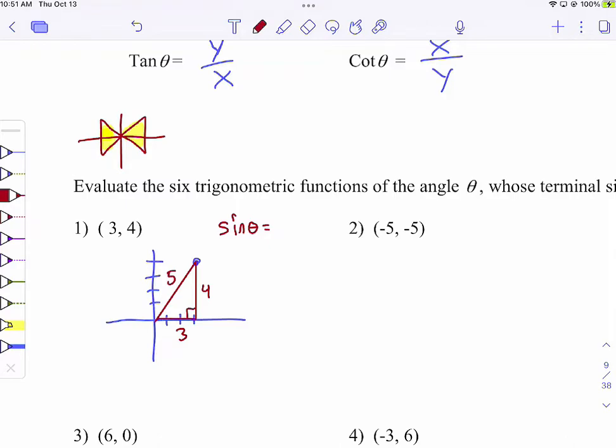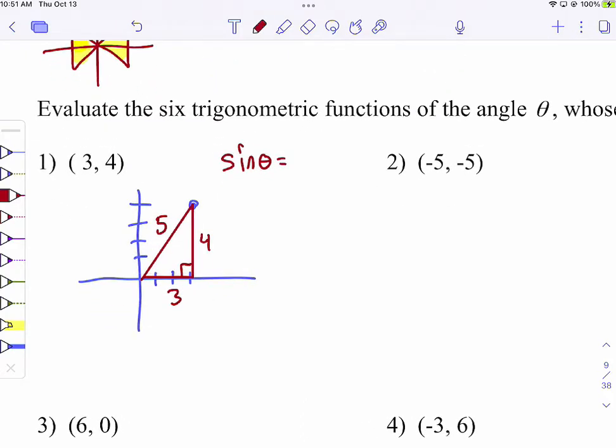So for sine, you now need to know what angle to go off of, right? Because there are 2 angles in there. The angle you go off of is always the one that's touching the origin. That's the one you're using. So I'm going to draw theta in there.